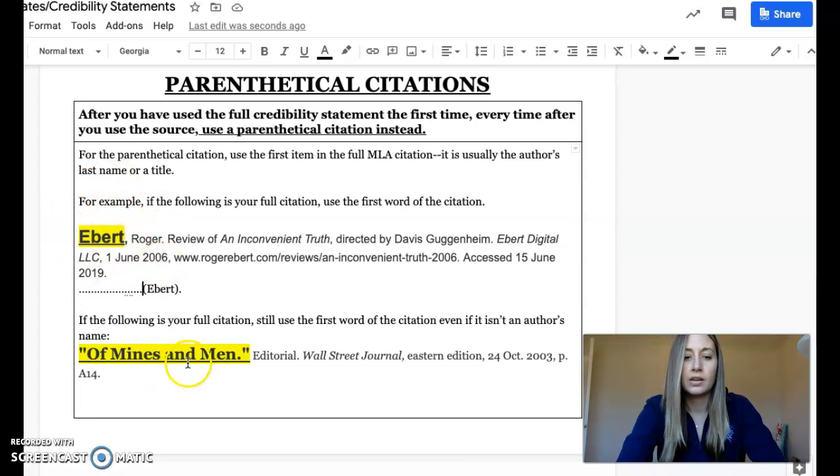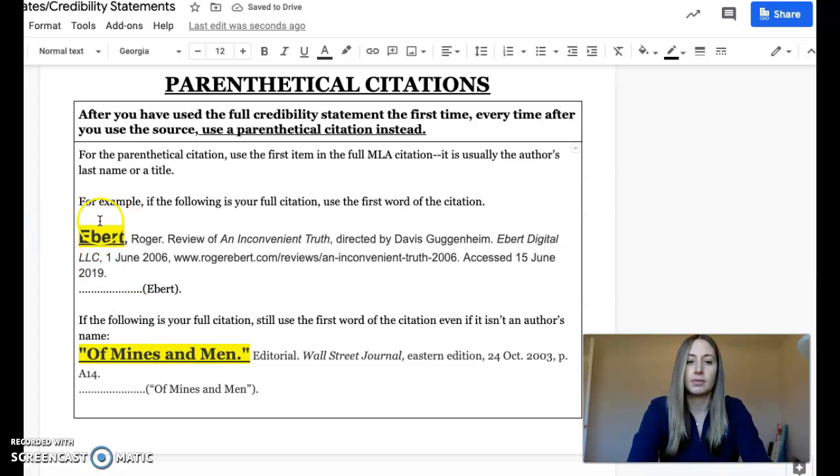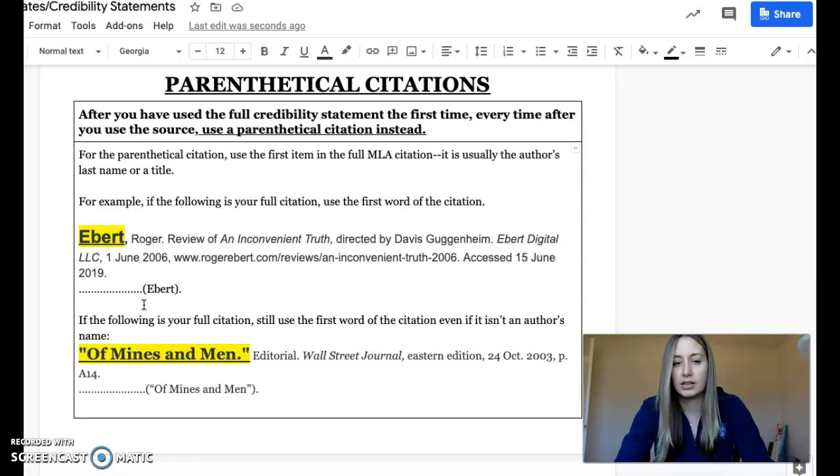Here, I just end it with the author's last name because it's the first thing that shows up in the MLA citation. For this one down here, you can see that Of Minds and Men is the article title, and that's the first thing that appears in this MLA formatted citation. So if I was going to use that source, I would say all the information in my paper that I want to say from this source, and then I would just end it with Minds and Men, like that. So whatever comes first in the MLA formatted citation is how you cite it in parentheses in your paper after you've already done those in-text citations.